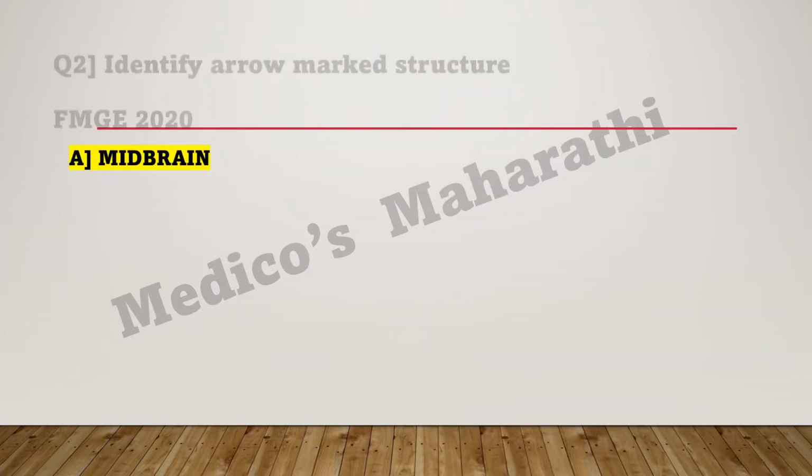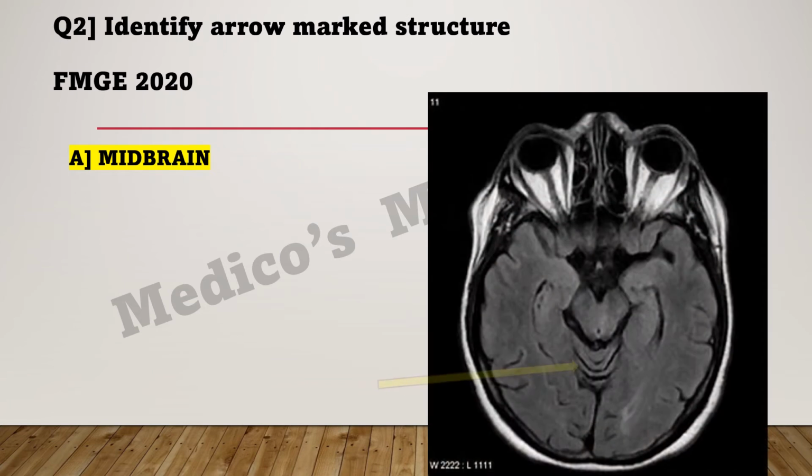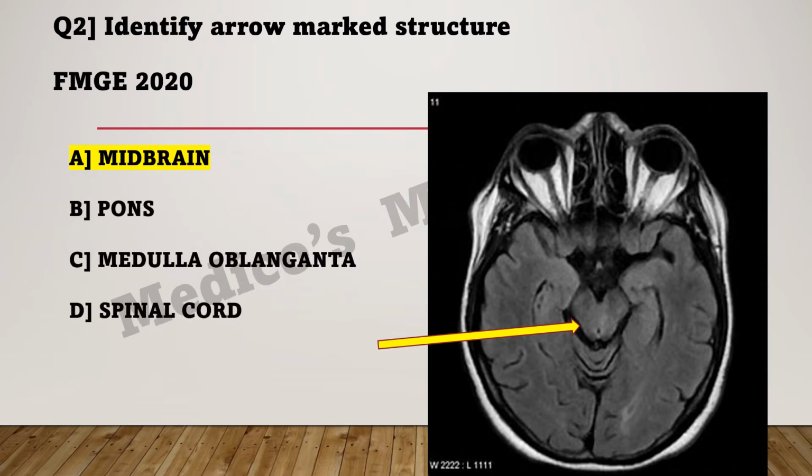So my dear friends, this marked structure is the midbrain. What were the other options? Pons, medulla oblongata, and spinal cord. So the correct answer is midbrain. You can mark this down.